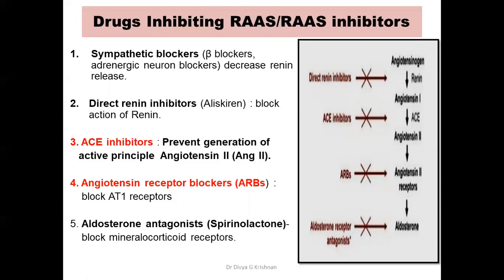Then there are direct renin inhibitors. So they will directly block the actions of renin, that is, conversion of angiotensinogen to angiotensin 1 will be blocked, and the further steps will obviously be blocked.